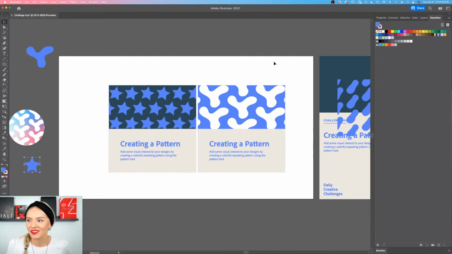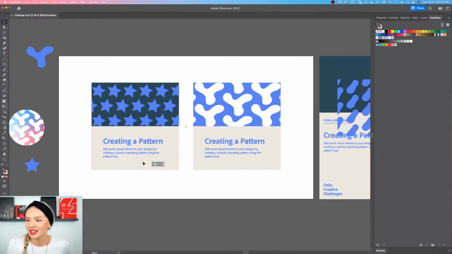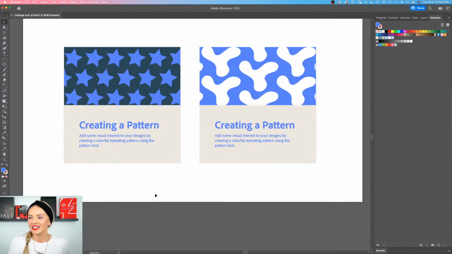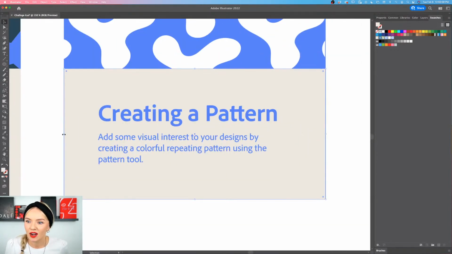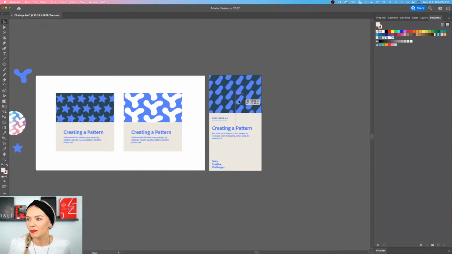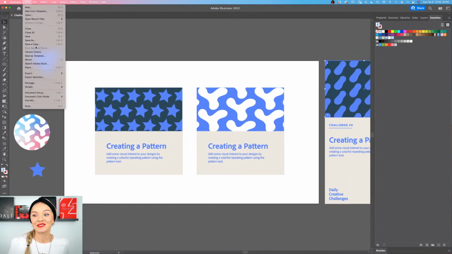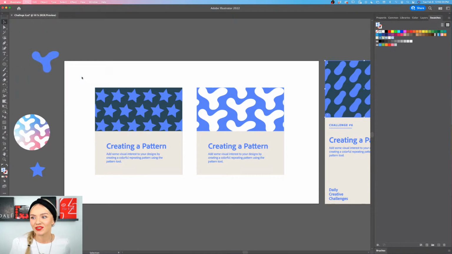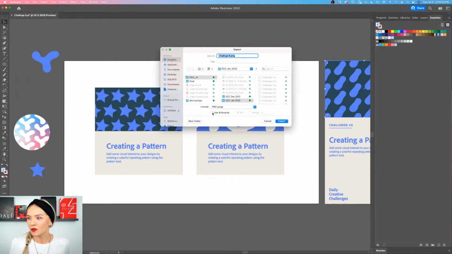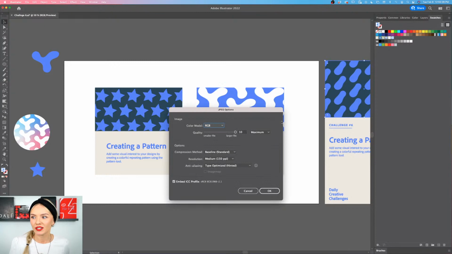All right, let's push all of these aside and let's export our posts real quick. So I'm going to move these apart just a little bit like that. Cool. All right, so make sure that your objects are nice and overlapping each other. So now we can move that back if we want to, but this is not going to export anyways. So now I'm going into File, Export, Export As, and here I'm going to select Use Artboards, and I'm going to go for JPEG in this case, and I'm going to click Export.